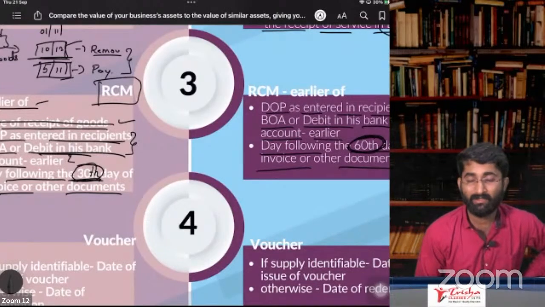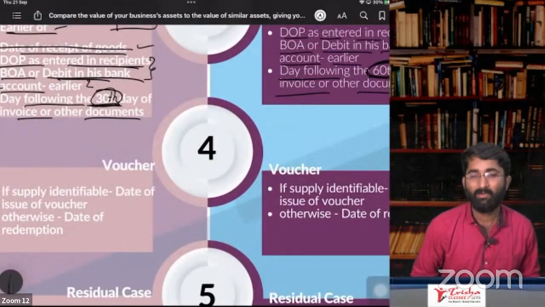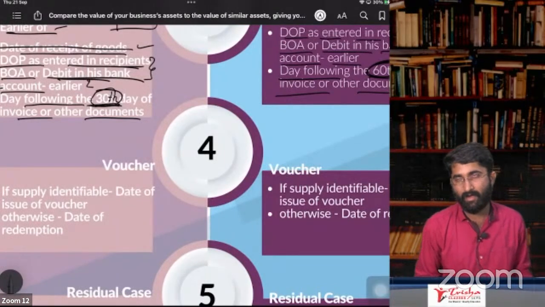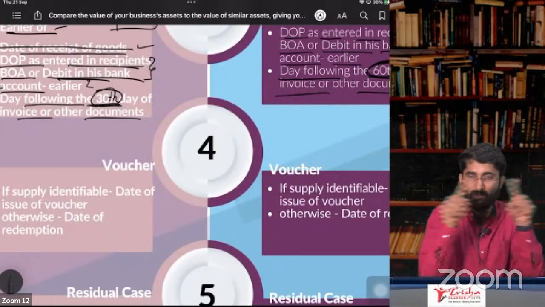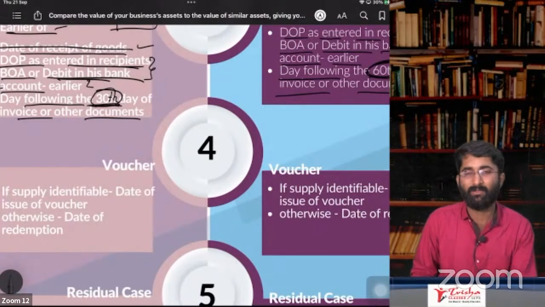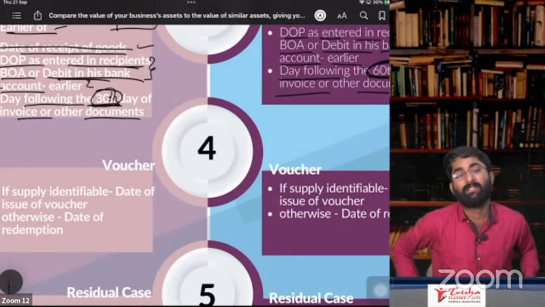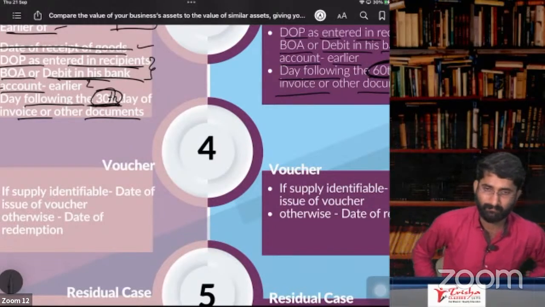Now section number 12, subsection 4, that is in case of voucher. Example, if you go to Big Bazaar, they'll give you one voucher. You can redeem this at a future date, sir. That is given by the Big Bazaar guys.